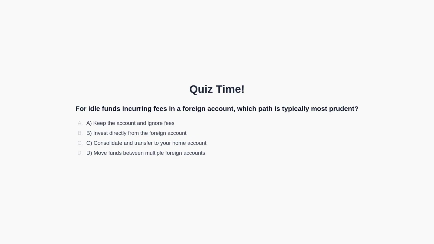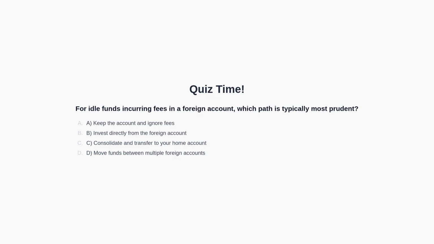The question asks, for idle funds incurring fees in a foreign account, which path is typically most prudent? Option A, keep the account and ignore fees. Option B, invest directly from the foreign account. Option C, consolidate and transfer to your home account. Option D, move funds between multiple foreign accounts.